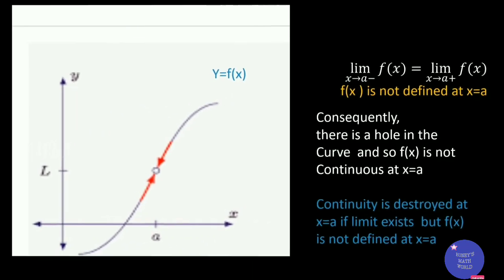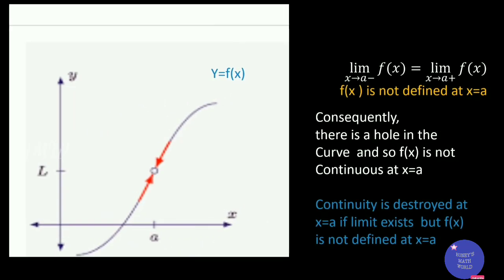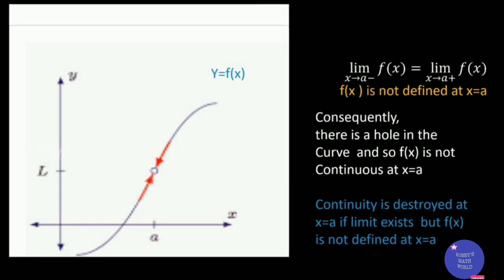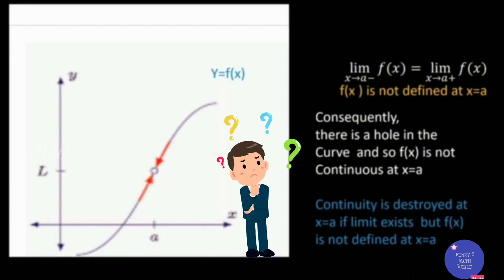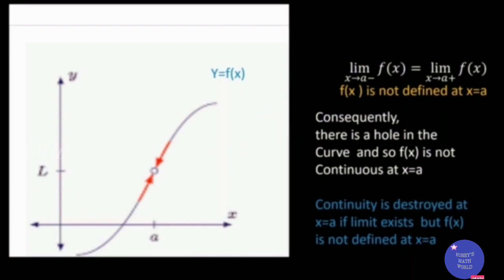Now have a look at these graphs for a better understanding of the definition of continuous functions. In the first graph, you can see that the left limit at a approaches L, and the right limit at a also approaches L, but the function is discontinuous. The reason is the function is not defined at the point a.